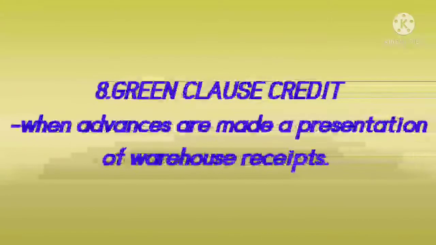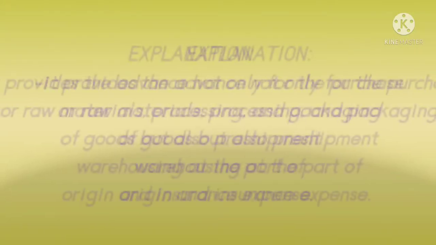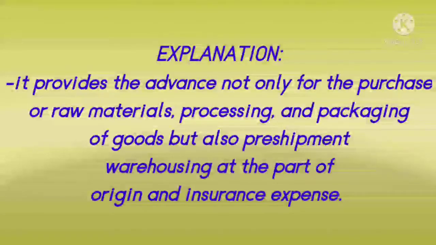The eighth one is green clause credit. When advances are made against presentation of warehouse receipts. Another explanation of green clause credit. It provides the advance not only for the purchase of raw materials, processing and packaging of goods, but also pre-shipment, warehousing at the port of origin, and insurance expense.